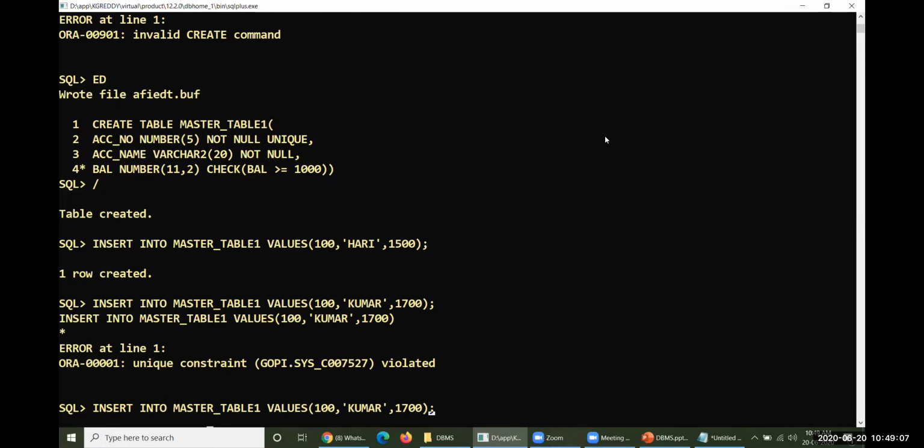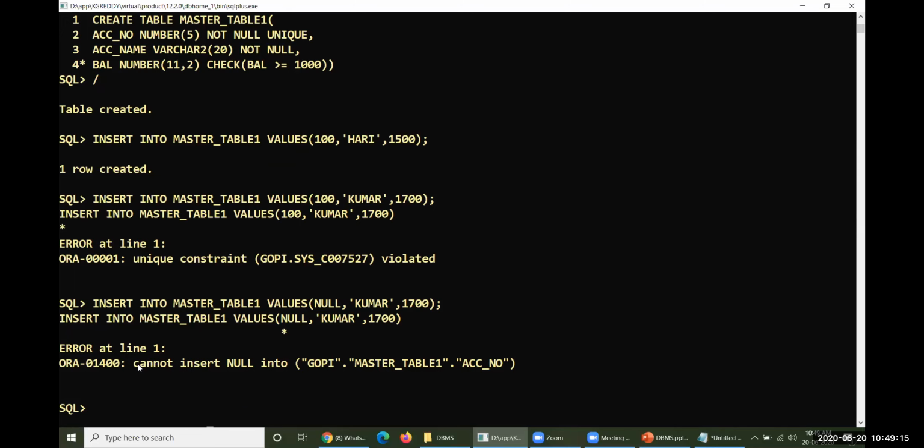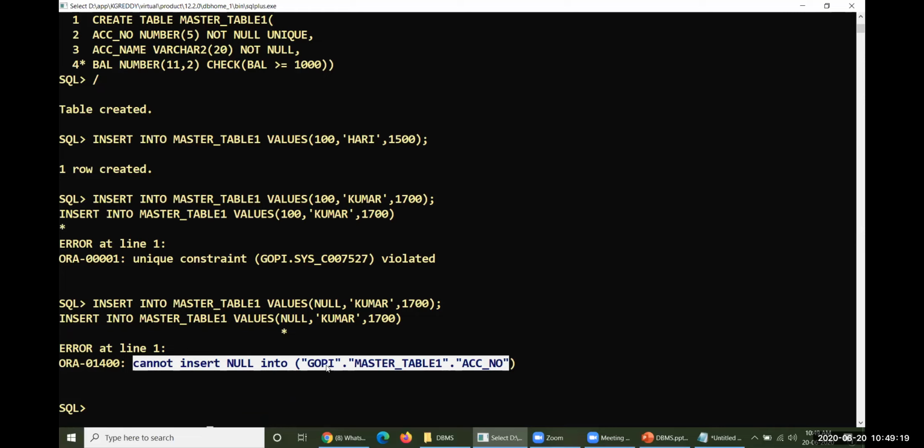Now let me go ahead and enter some value here. That is NULL. Directly I have to place NULL. So you could see, cannot insert null value on that particular column. Gopi is the username, master table 1 is the table name, and account number is the attribute. On that particular attribute, you are not supposed to enter a null value.